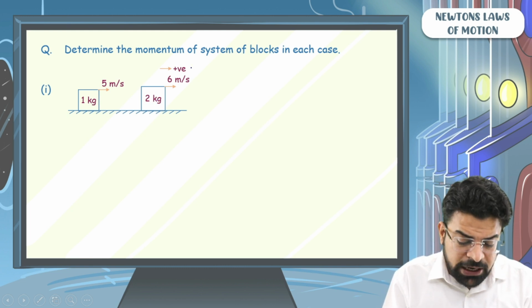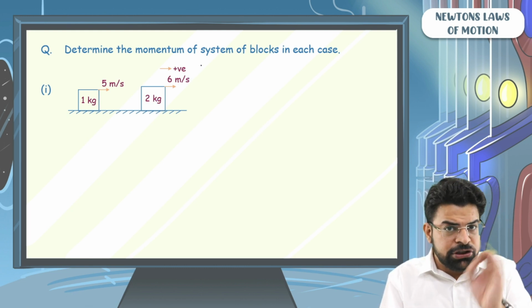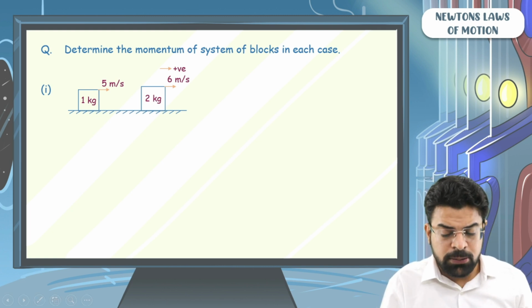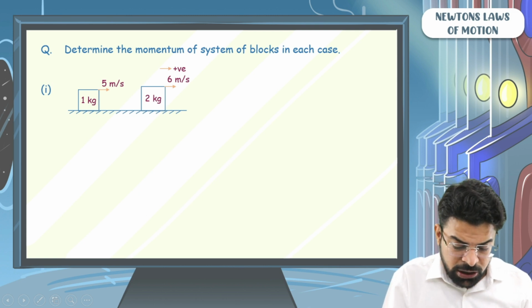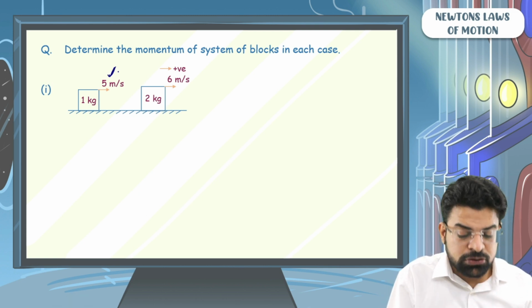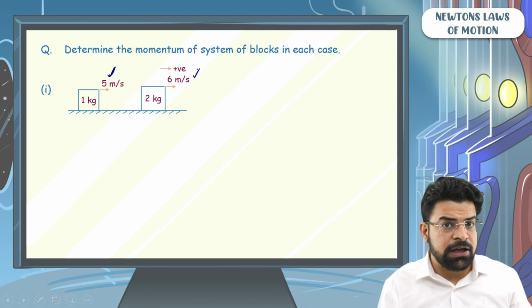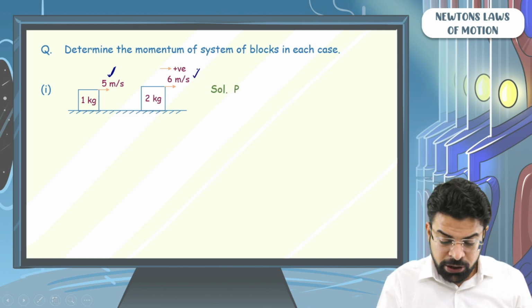So as to write the momentum of this system, I have assumed the direction towards right as positive. Now how to write the momentum of this system? You will say the first mass has got velocity in positive direction. The second mass also has got velocity in positive direction. When I write the momentum, I will say momentum will be